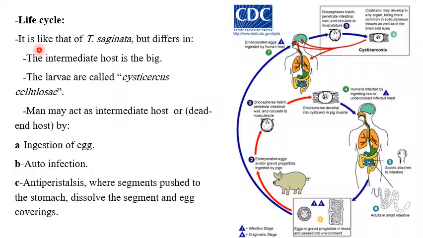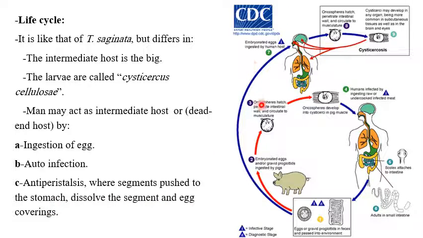Life cycle: it is like that of Taenia saginata but differs in that the intermediate host is the pig. The larvae are called Cysticercus cellulosae. Man may act as intermediate host or dead end host by digestion of eggs, auto-infection, and antiperistalsis, where segments pushed to the stomach dissolve the segment and egg coverage.